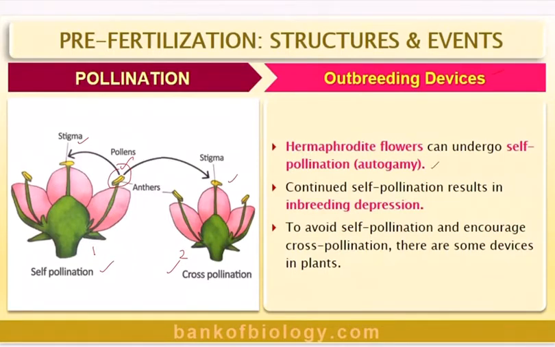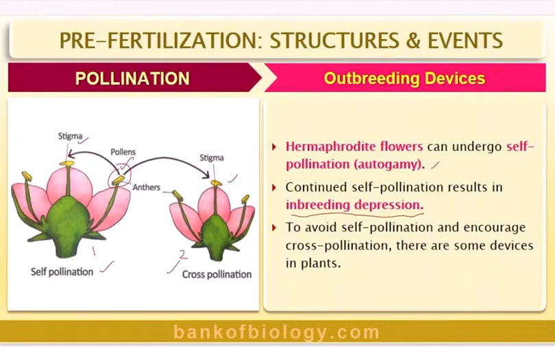So what are the outbreeding devices that we can plan? One: hermaphrodite flowers can undergo self-pollination, that is autogamy. A flower having both anther as well as ovary is a hermaphrodite flower. Continued self-pollination results in inbreeding depression, as I said.